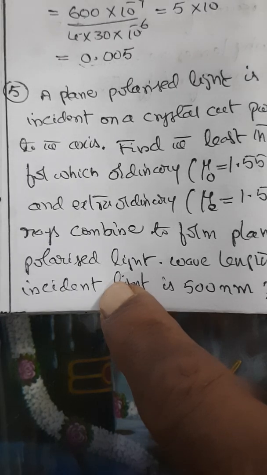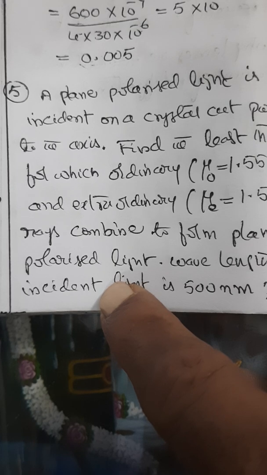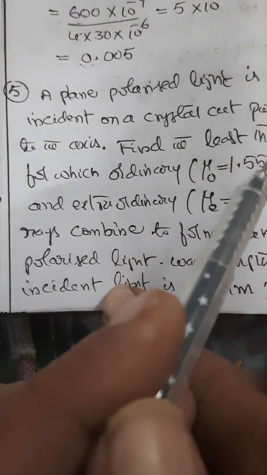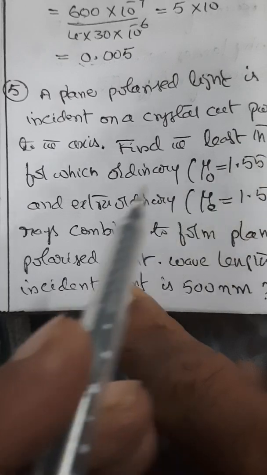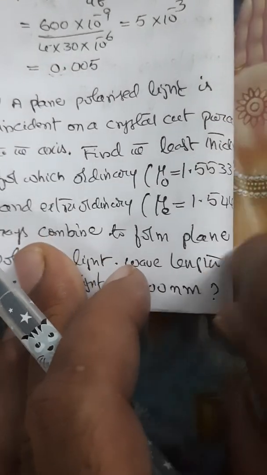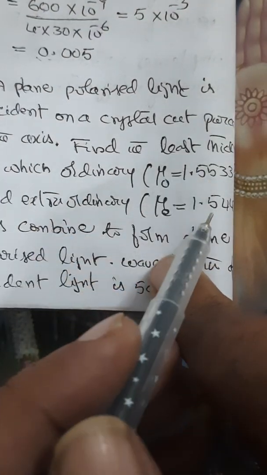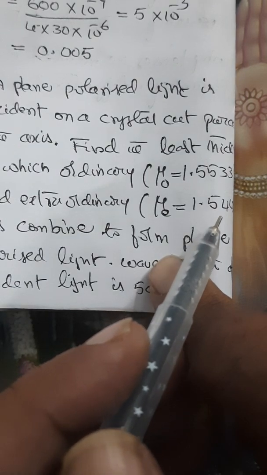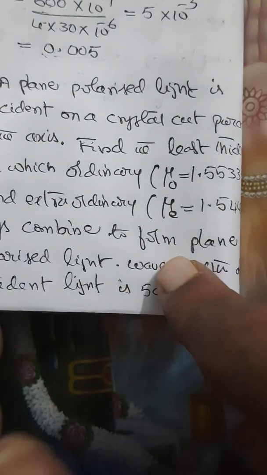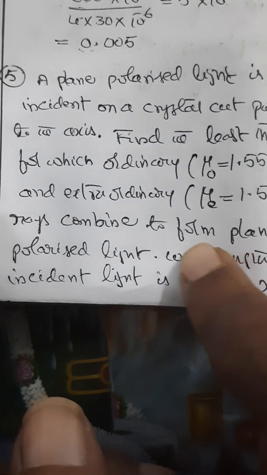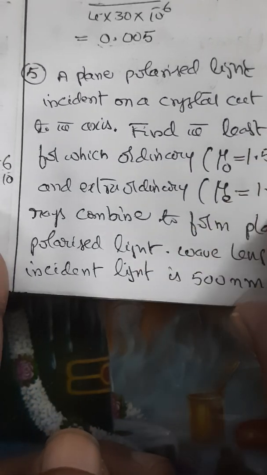So look at this problem. A plane polarized light is incident on a crystal cut parallel to the axis. Find the least thickness for which the ordinary ray, whose refractive index is given as 1.5533, and the extraordinary ray, that is mu E, given as 1.5442, combine to form a plane polarized light.